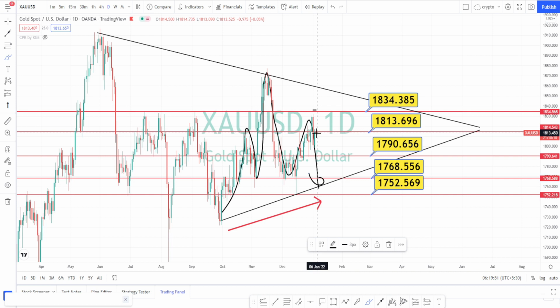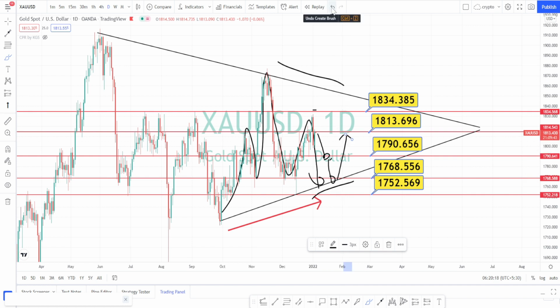So I am expecting the market to fall down and test the first level of support, which is around 1790. If it manages to break this level, we can expect a further fall and test this level of 1768. Since the market is trading within a symmetric triangle, it will be more difficult to break this symmetric triangle. So we can expect a bounce back from this area.